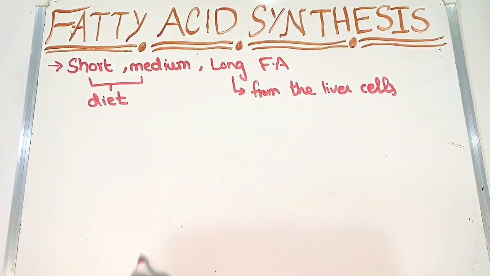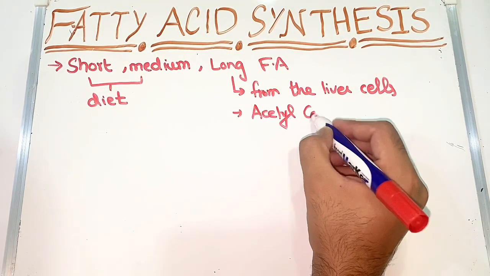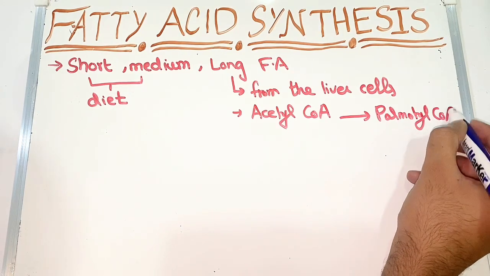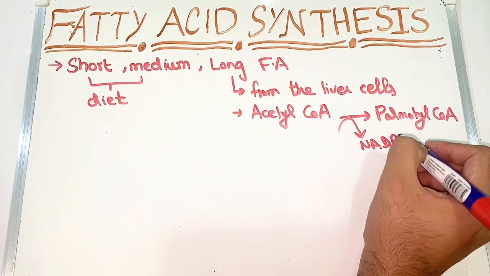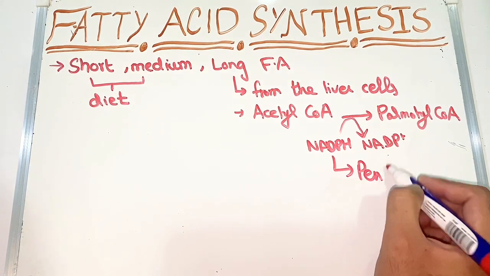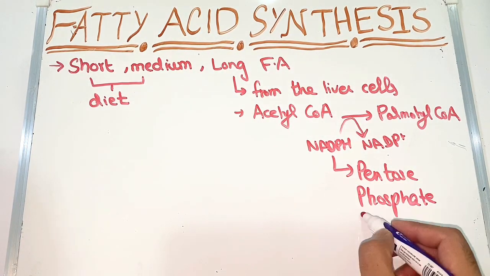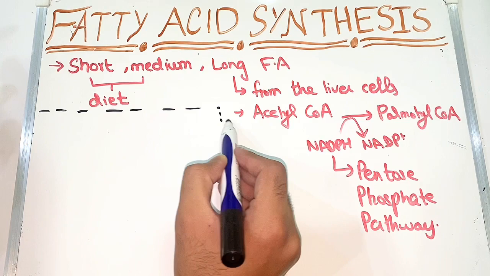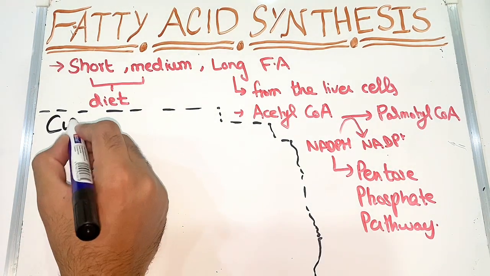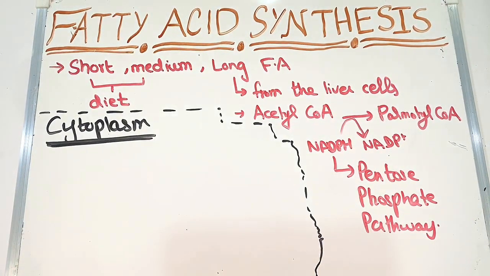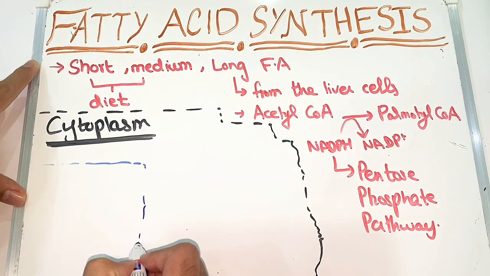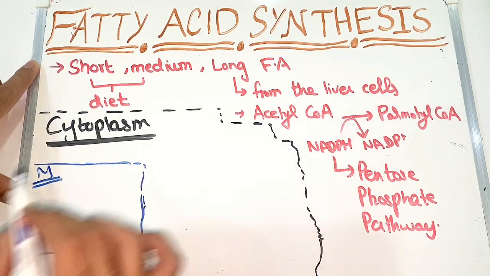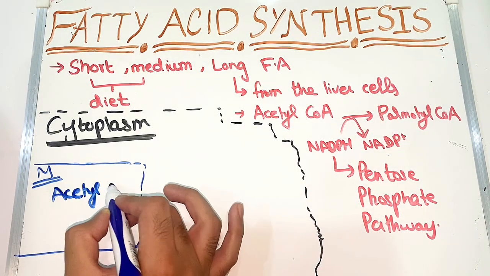There are some short and medium fatty acids and long fatty acids. Short and medium we get from our diet, and long fatty acid we get from liver cells, in which different fatty acids arrange themselves in a way to create a long fatty acid, like acetyl CoA converts into palmitoyl, which is a 16 carbon fatty acid. Mainly in this reaction we use the energy molecule NADPH, which we get from the pentose phosphate pathway. So let's start how the process of fatty acid synthesis happens.